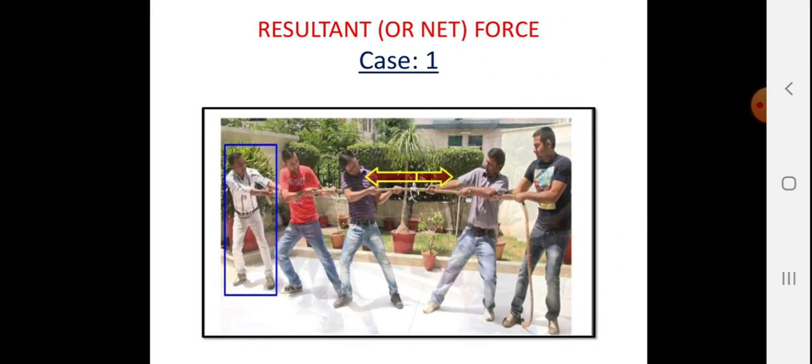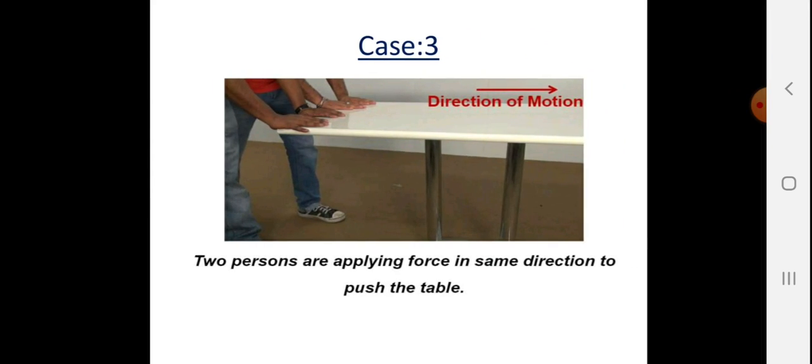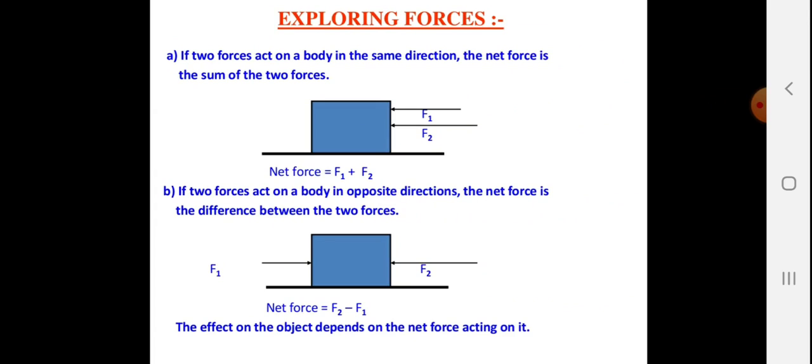You can see in the figure I have on the left side one extra force application. Case 2: the two persons are applying force in opposite directions, so the net force is going to be 0. Case 3: direction of motion. Suppose two persons or one person is pushing the table or the chair in the same direction, right? So that means the forces will be added together.